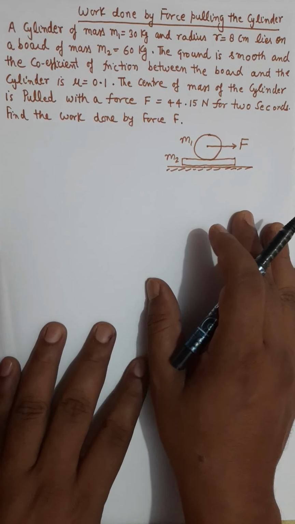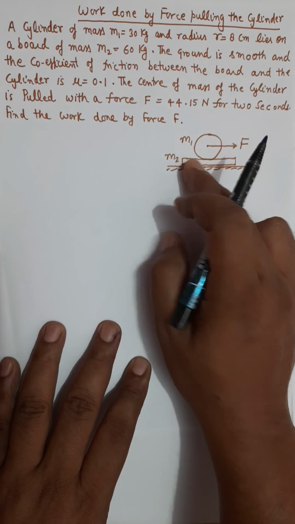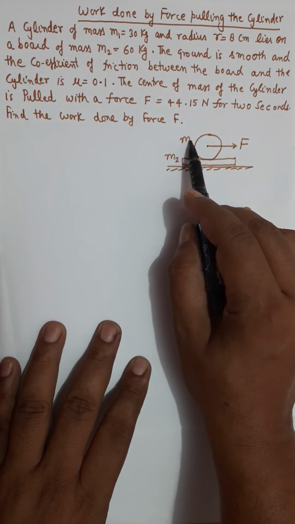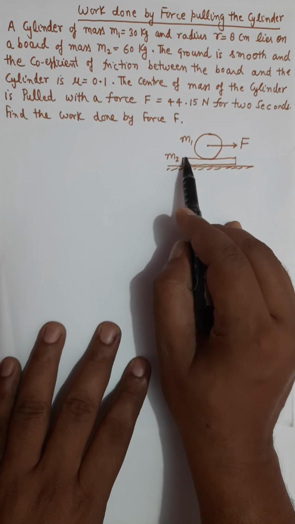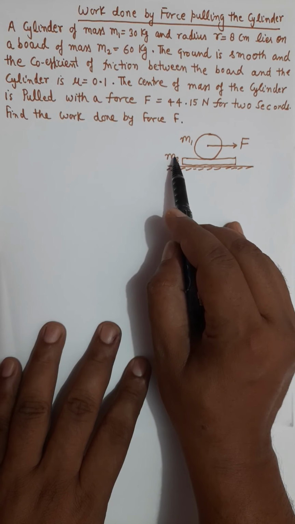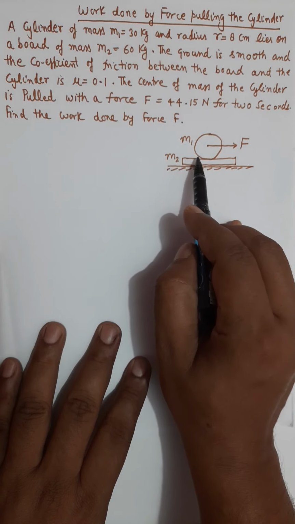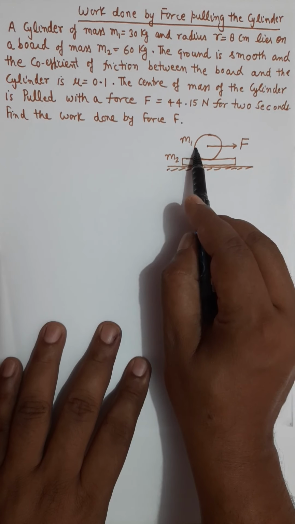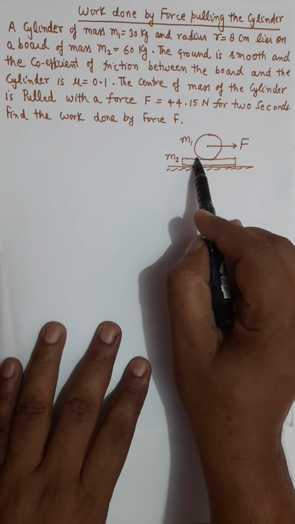you have a cylinder of given mass m1 placed over some block m2. So here is the cylinder of given mass m1 and the given radius r. It is placed on a plank or platform of a given mass m2. The ground is perfectly frictionless. There is no friction at this point, but yes, there is a friction between cylinder and the plank, or cylinder and the block, or cylinder and the platform, whatever. So here is the friction.